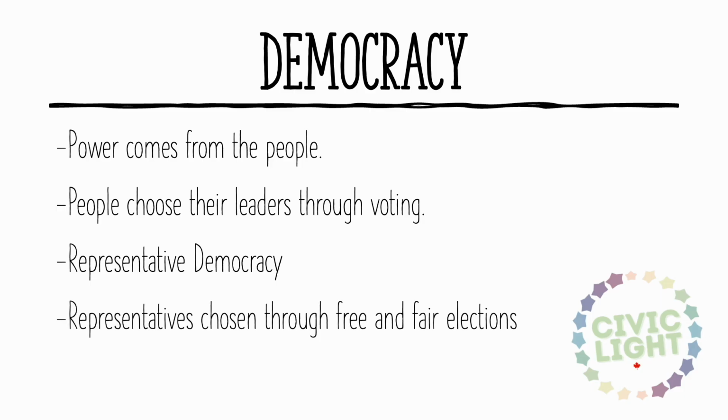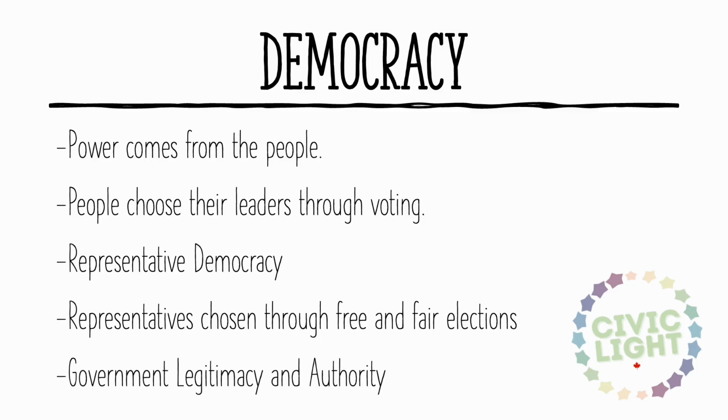In Canada, people choose representatives through free and fair elections. When you vote, you're not just choosing a person. You're giving someone legal authority to act on your behalf in government. This is why elections matter, not because politicians are perfect, but because the legitimacy of the Canadian government comes from public consent. The government gets its authority from the people, the voters. In theory, government exists to represent the will of the people. When you vote, you're helping decide who gets to make decisions on your behalf.